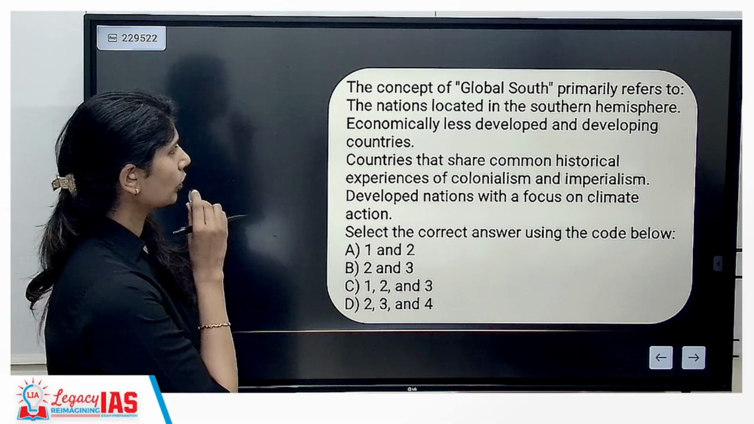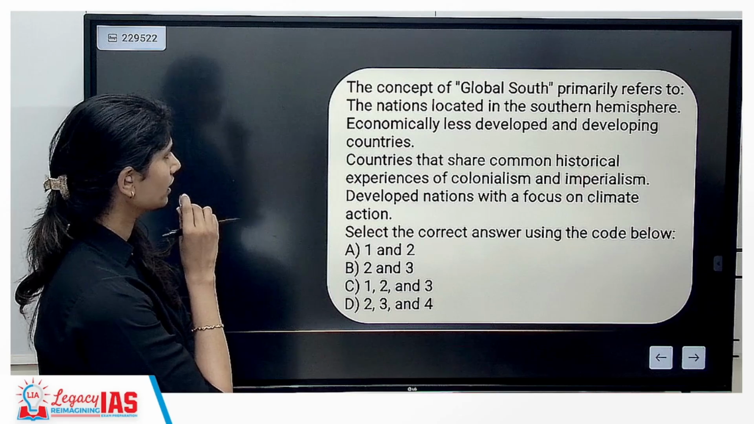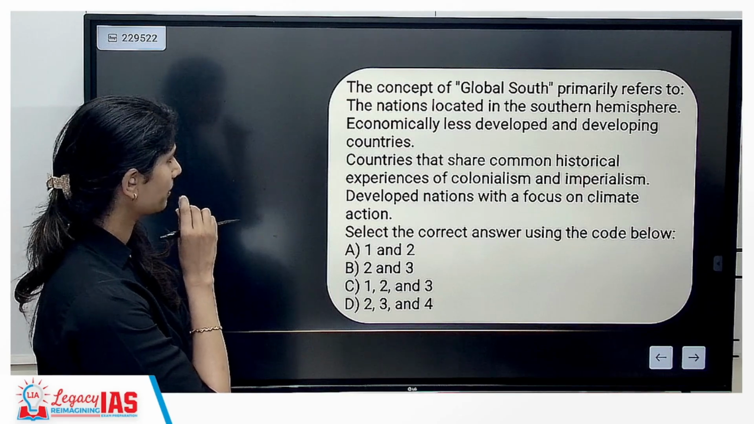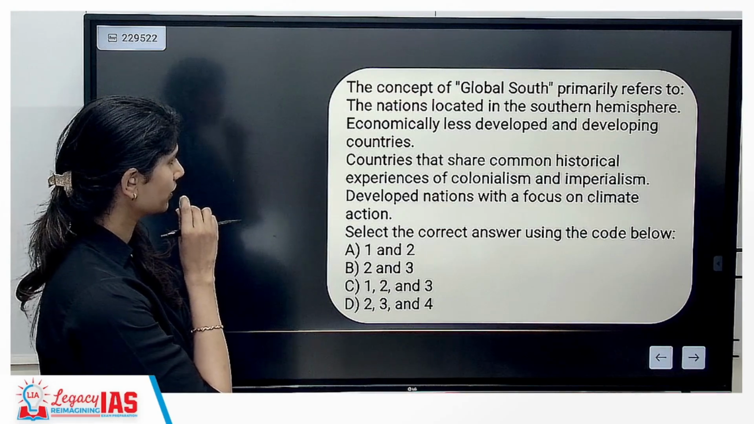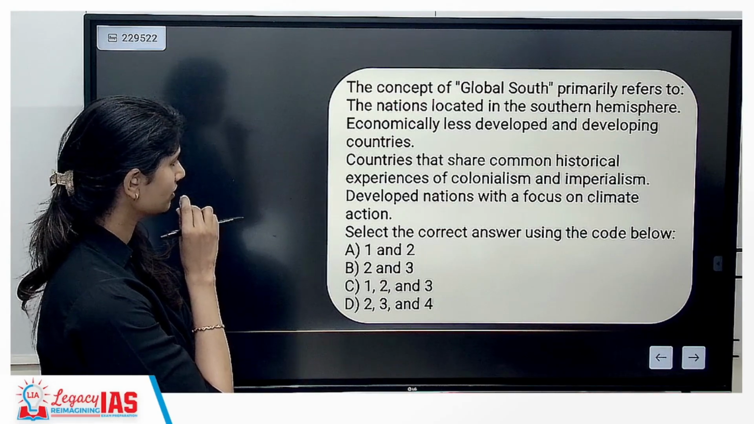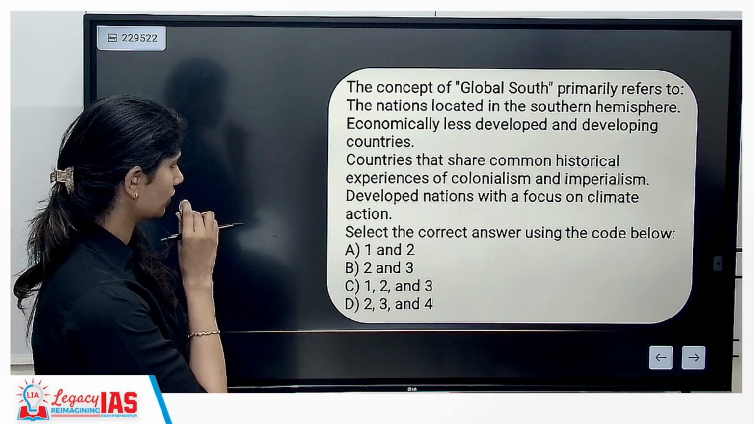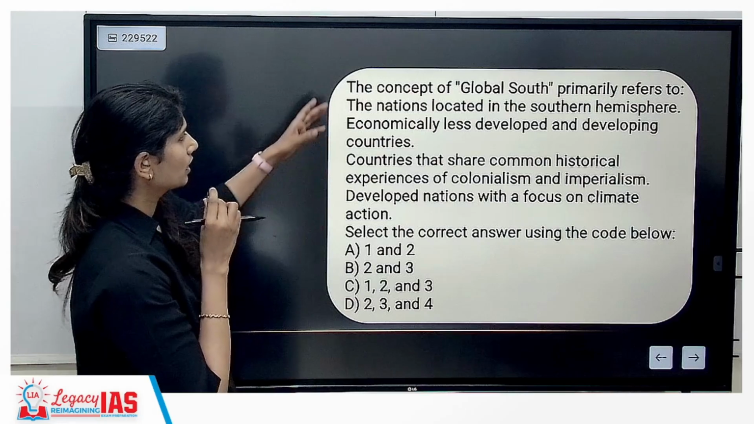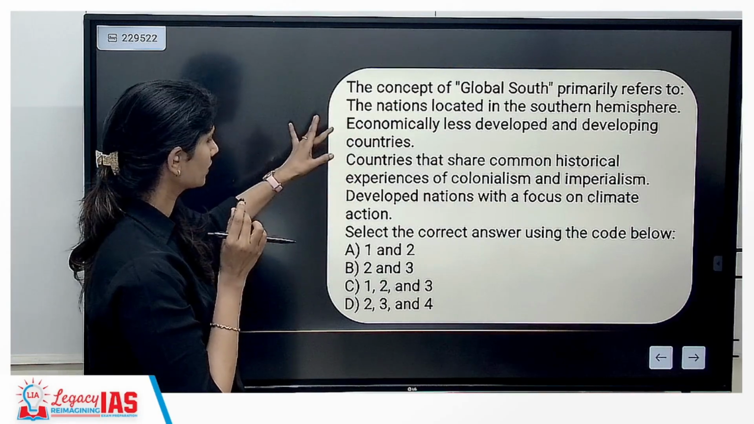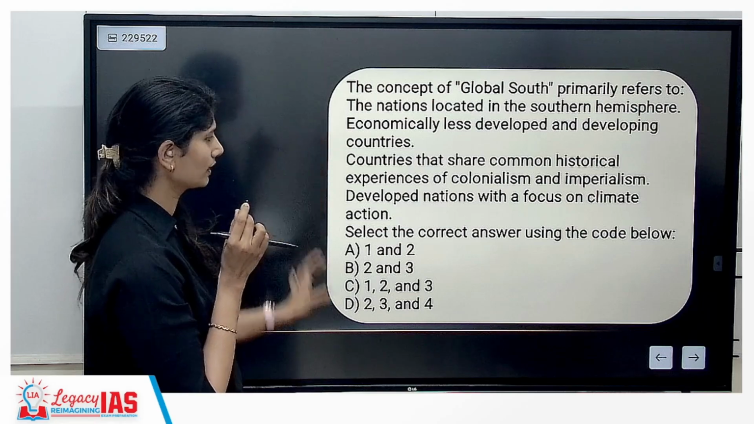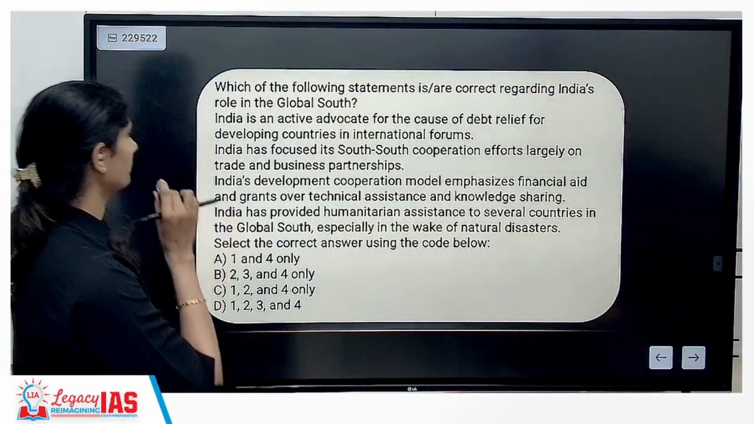The concept of global south primarily refers to the nations located in the southern hemisphere, economically less developed and developing countries, countries that share common historical experiences of colonialism and imperialism, developed nations with a focus on climate change. See, southern hemisphere, no, that is why I mentioned Australia. So it is 2 and 3 only. It is not developed nations, it is least developed and developing nations.